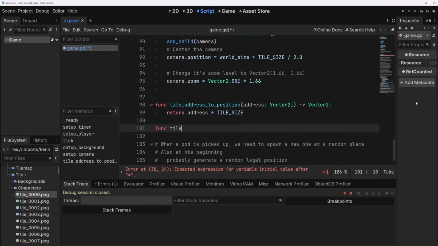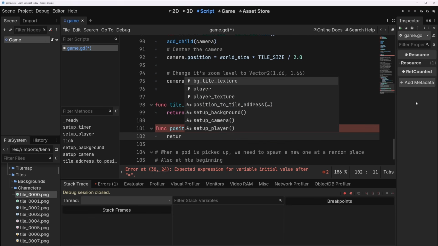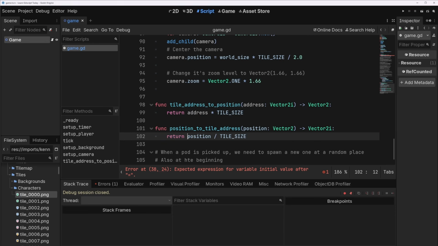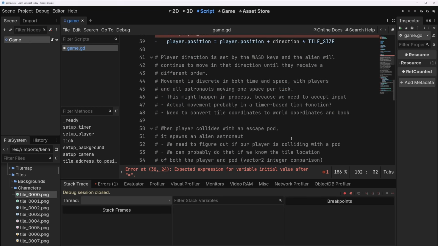So let's make that func position_to_tile_address. And we will take in a position, which is a Vector2. It will return a Vector2i. And what do we do here? Well, we can return the position, and can we just divide it by tile size like that? Yeah, probably, because we want this to be a whole number and we're dividing by an integer. This should just make us a Vector2i, hopefully. We can find out at least.